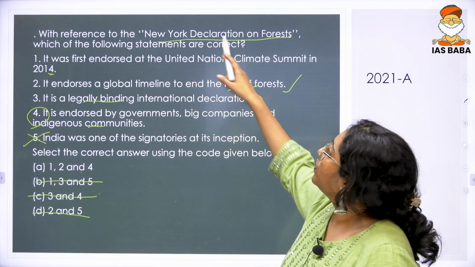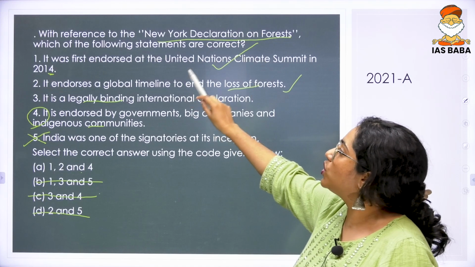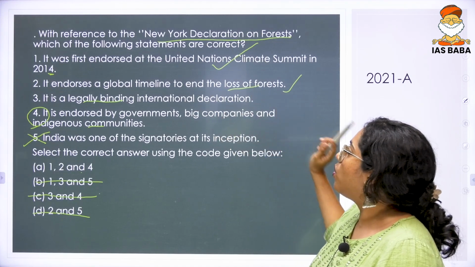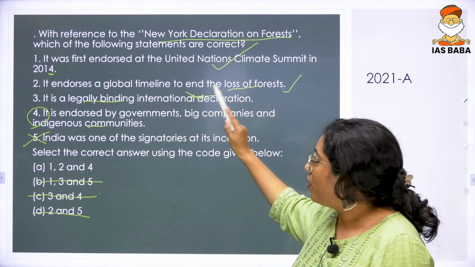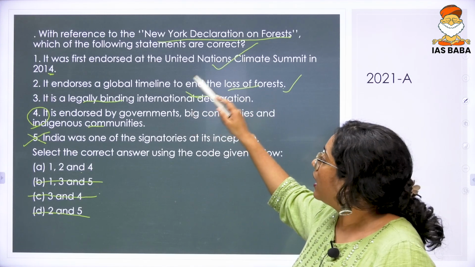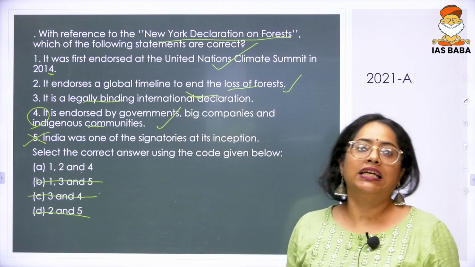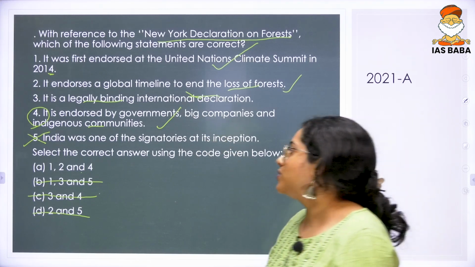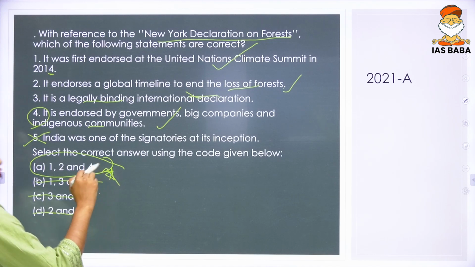It was first endorsed at the United Nations Climate Summit in 2014. Correct. It endorses a global timeline to end the loss of forest. That is also correct. Legally binding? No, it is not legally binding. It is endorsed by governments, big companies and indigenous communities? Yes. Okay. So the answer to this question is 1, 2 and 4.